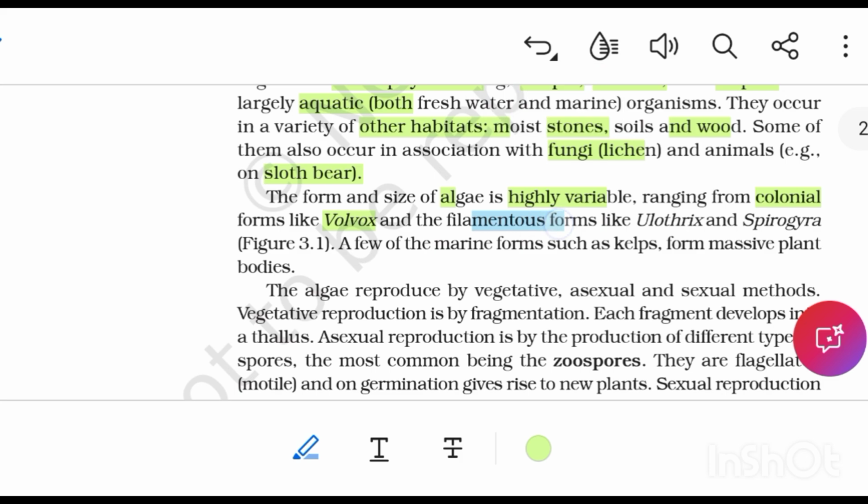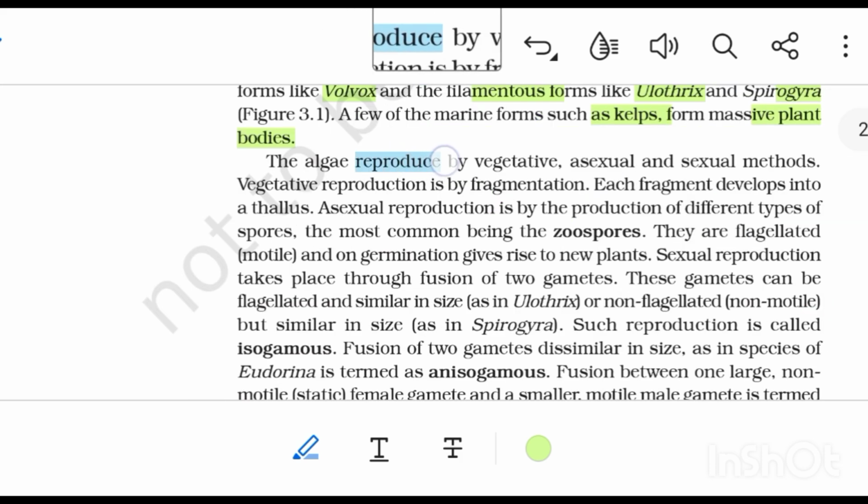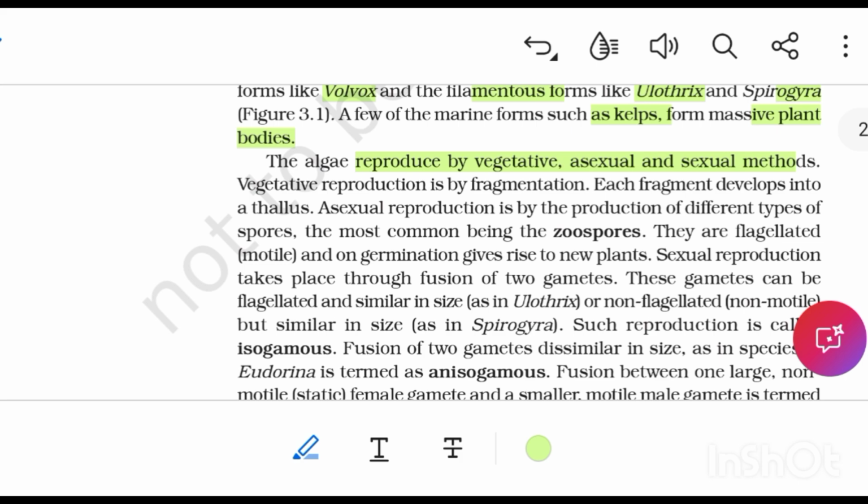The form and size of algae is highly variable, ranging from colonial forms like Volvox and the filamentous forms like Ulothrix and Spirogyra. A few of the marine forms, such as kelps, form massive plant bodies. The algae reproduce by vegetative, asexual, and sexual methods. Vegetative reproduction is by fragmentation. Each fragment develops into a thallus.